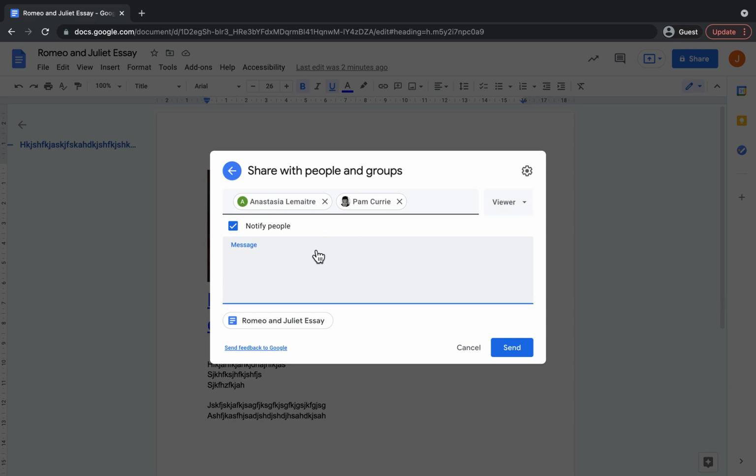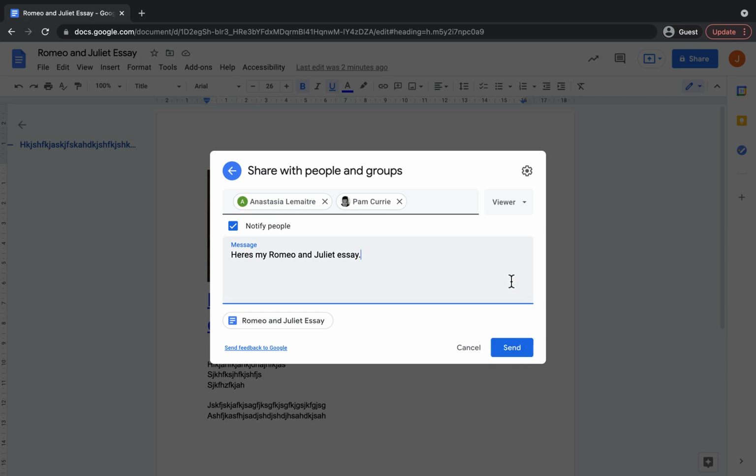Next step is to write a little message. This little message will just be emailed to them whenever I press send. So I'll just write, here's my Romeo and Juliet essay. Perfect. And then I would just click send and it would send directly to them.